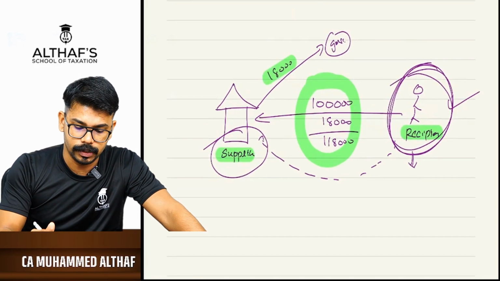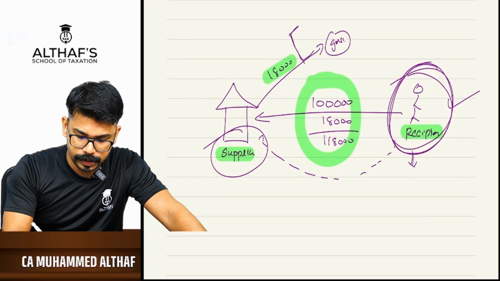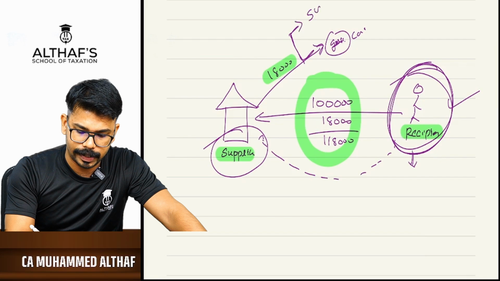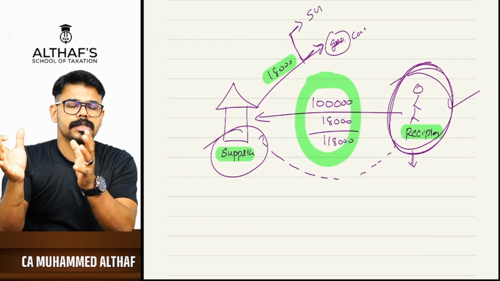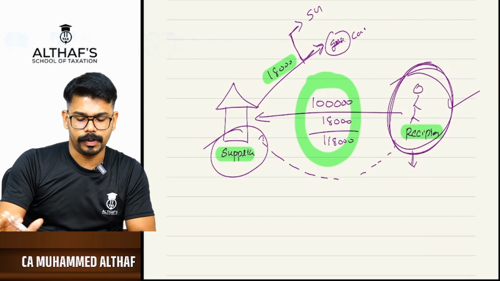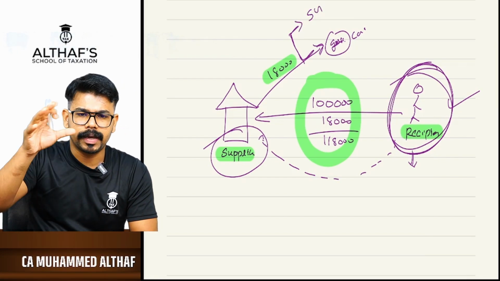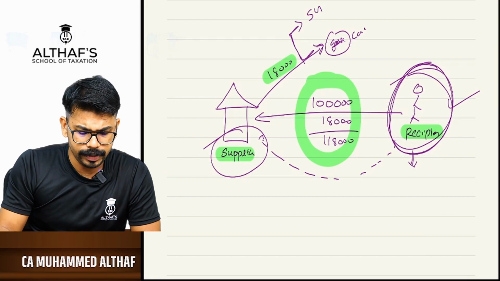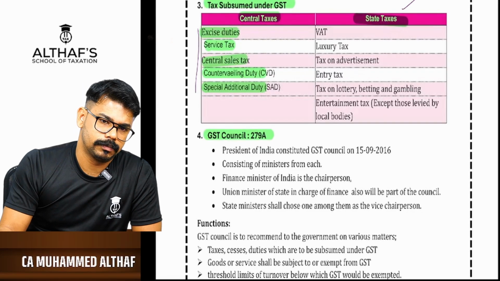You have to understand, 50% will go to the central government and 50% to the state government. So GST is collected equally by the central government and the state government. So don't you think there should be a mechanism where both governments sit together and decide things? That is where the importance of the GST Council lies.